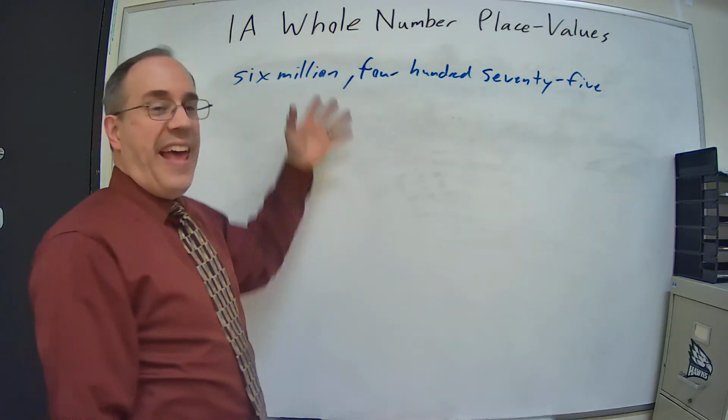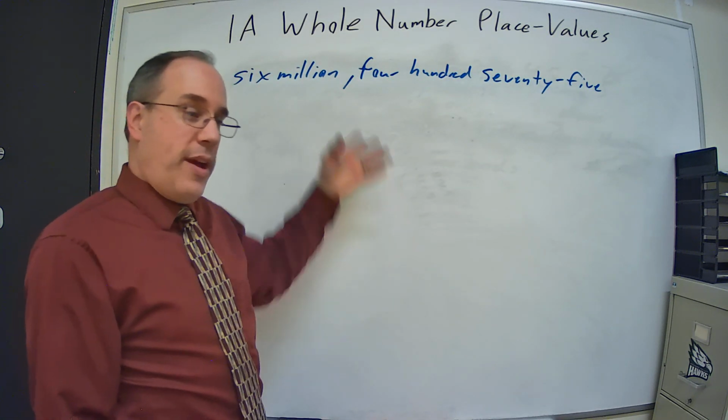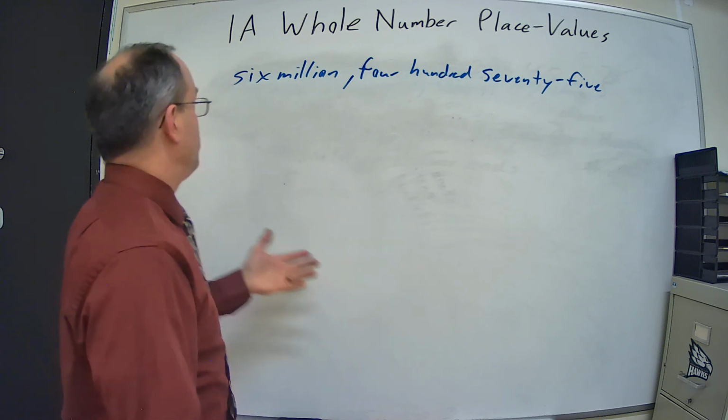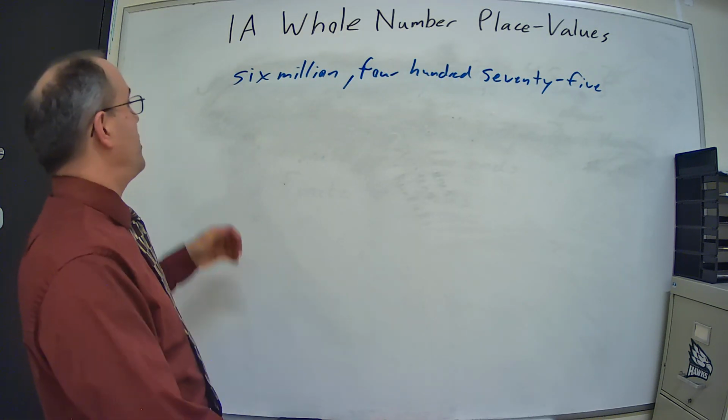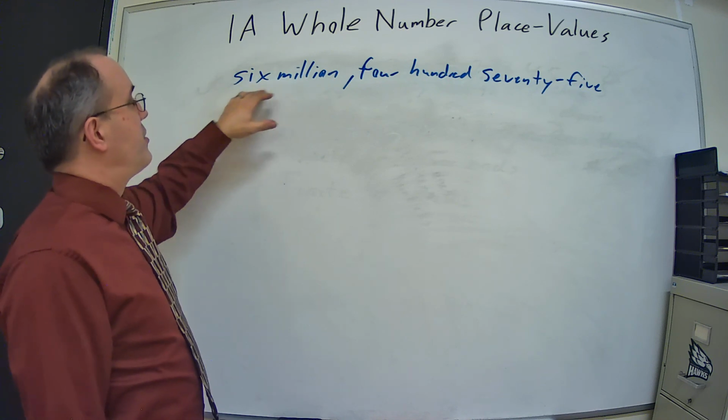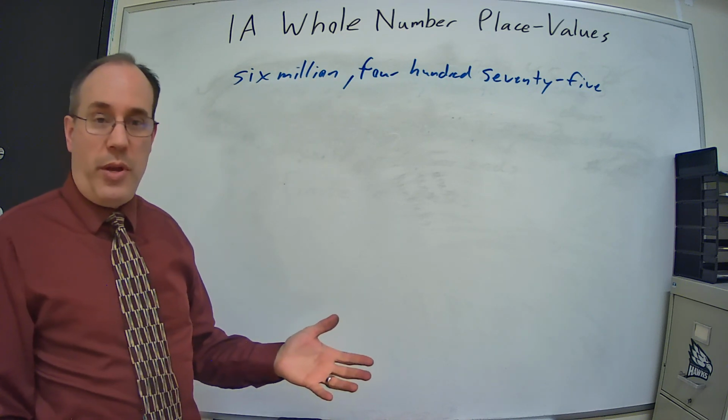I don't see thousand anywhere, so I have an empty thousands period, which if it's empty, that means we put zeros in there as space holders. And then we have 6 million, so we have a millions period.